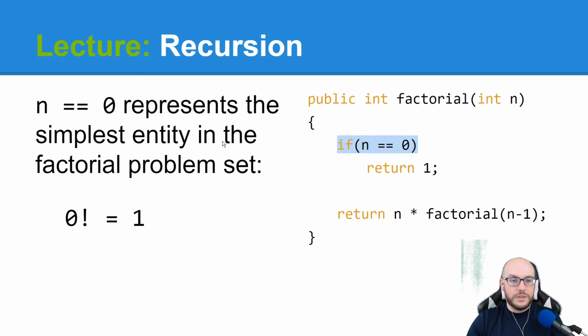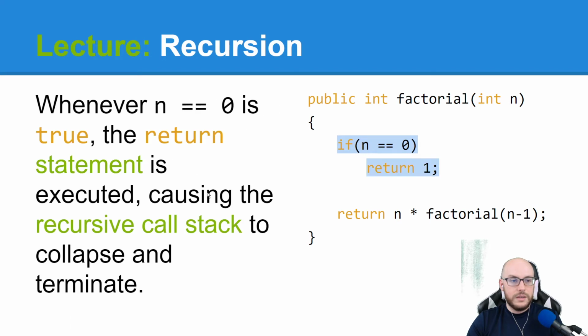This represents the simplest entity in the factorial problem set. That is, 0 factorial is 1. Whenever this is true, the return statement is executed, causing the recursive call stack to collapse and terminate. Notice that we're only going to do one of these. A lot of the time it's going to be factorial calling itself, calling itself, calling itself.